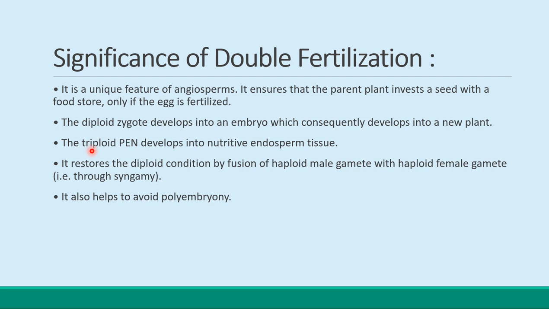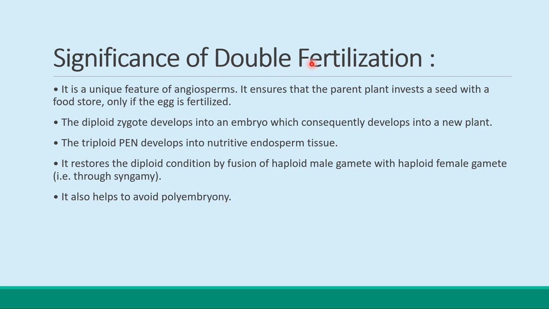Okay, third one is the triploid primary endospermic nucleus develops into the nutritive endosperm tissue. Then it restores the diploid condition by fusion of a haploid male gamete with the haploid female gamete. You know that is the process carried out in the syngamy, as I explained earlier. And last significance, it also helps to avoid the polyembryony. These are all the significance of double fertilization.